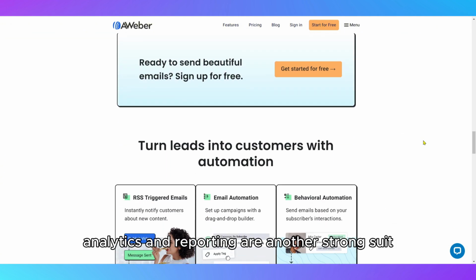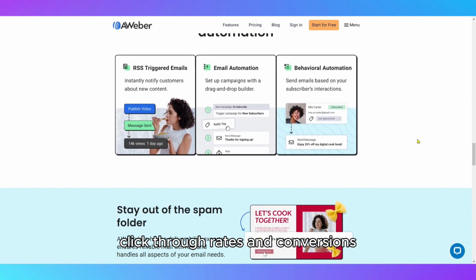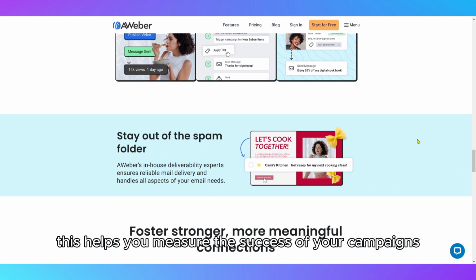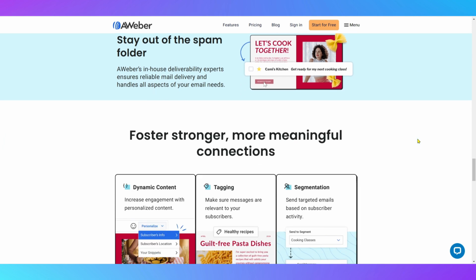Analytics and reporting are another strong suit, giving you clear insights into open rates, click-through rates, and conversions. This helps you measure the success of your campaigns and fine-tune your strategy for better results.